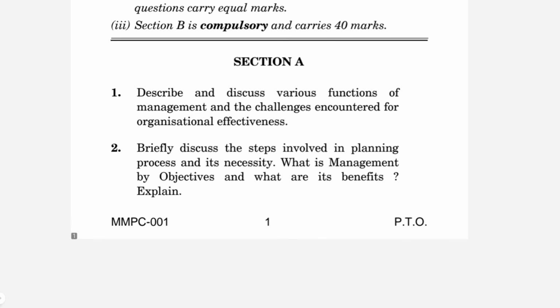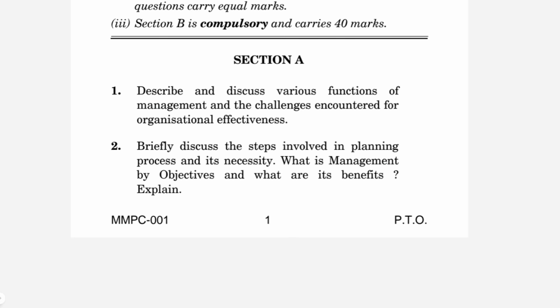Section A, the first question is: describe and discuss the various functions of management as well as the challenges encountered for organizational effectiveness. Now, for this question, you must realize that each of these questions carries 20 marks, okay? You will be getting a booklet. If you do not know it, you will be getting a booklet of around 28 to 30 pages, and that is the only writing material that you are going to get, okay? You will not be given any sort of additional sheets.